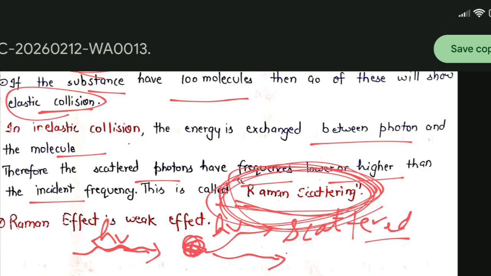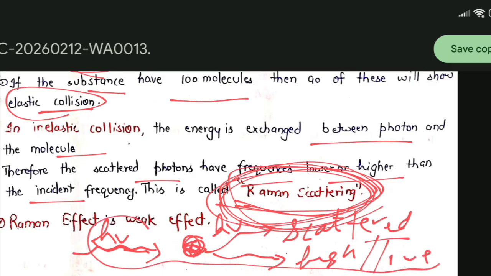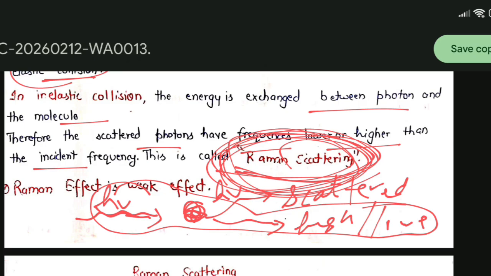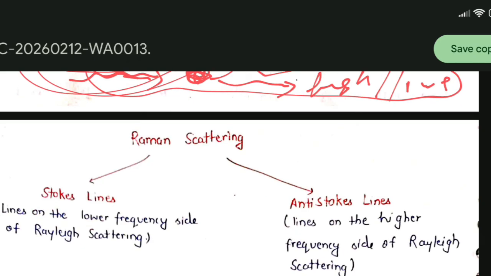So we get light of higher or lower energy. We are interested in this area, and it is called Raman scattering. We have to note that the Raman effect is a weak effect.